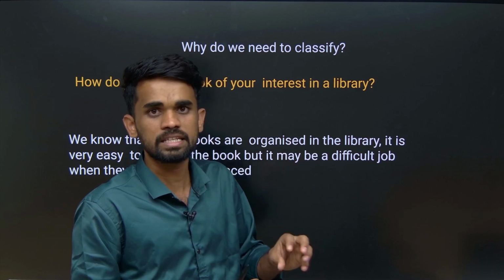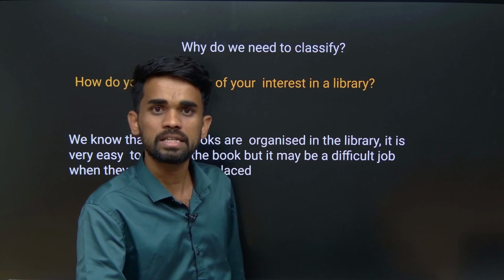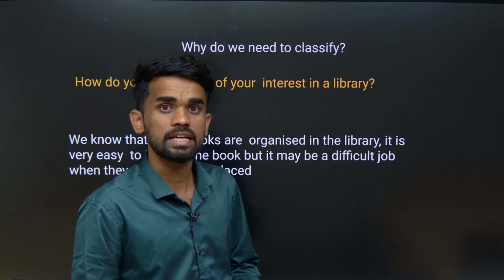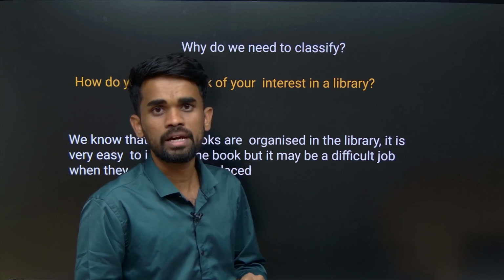Once we have studied these topics, we can move on to the properties. What are the properties we have? Atomic radius, ionic radius also. Then ionization energy, electron gain enthalpy and electronegativity. These things we will be discussing now.